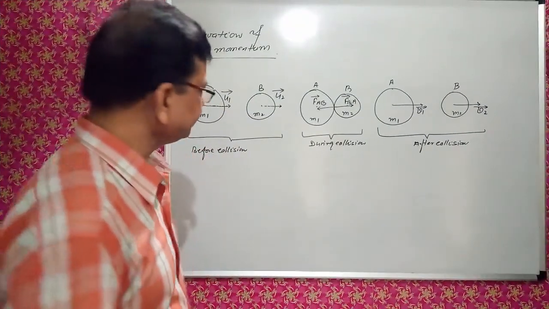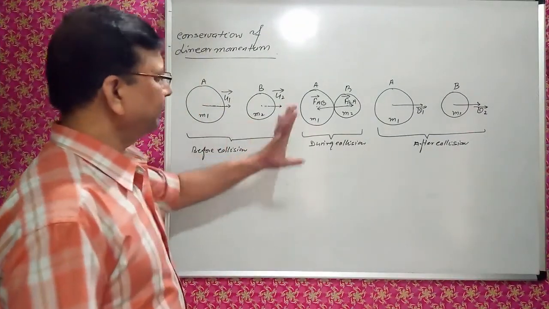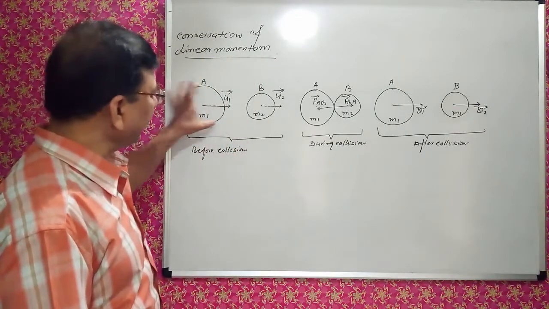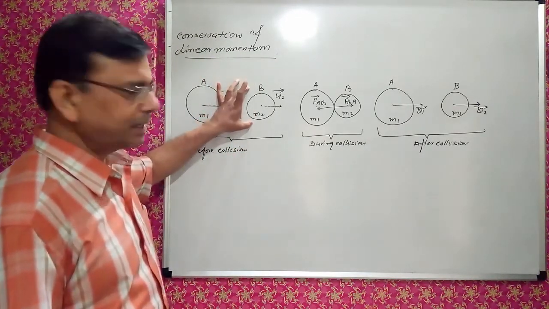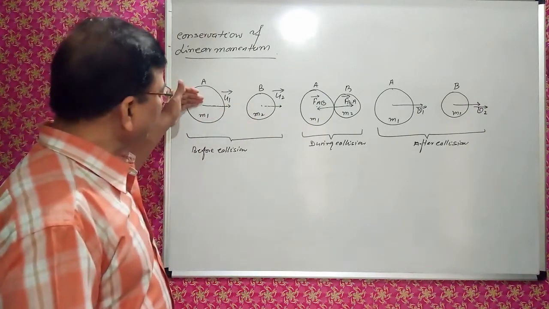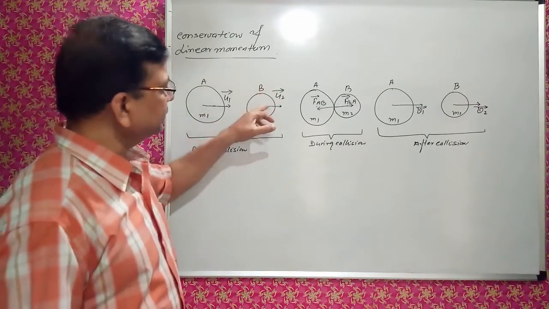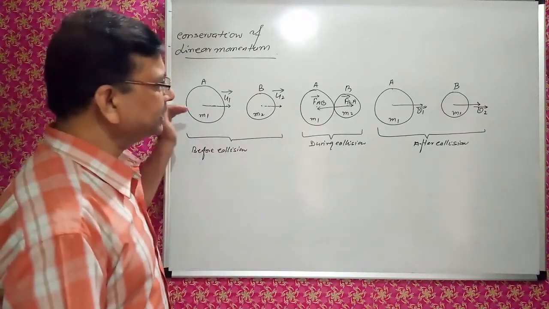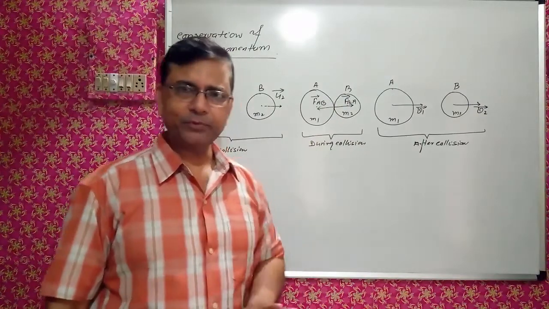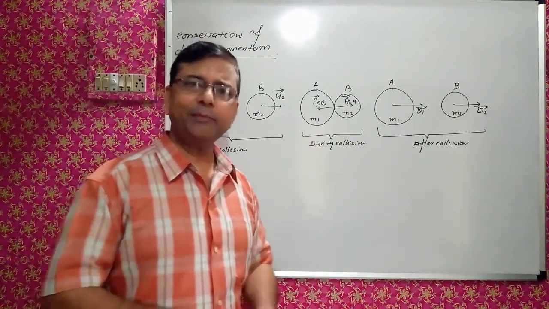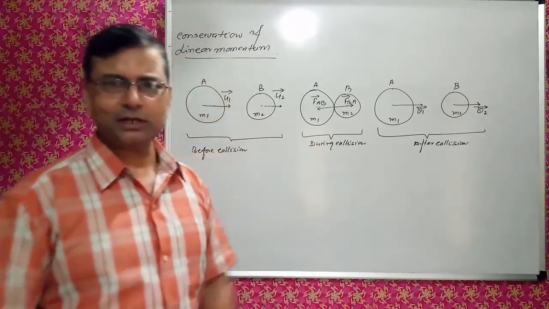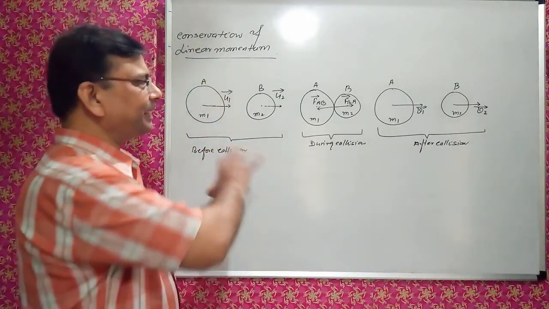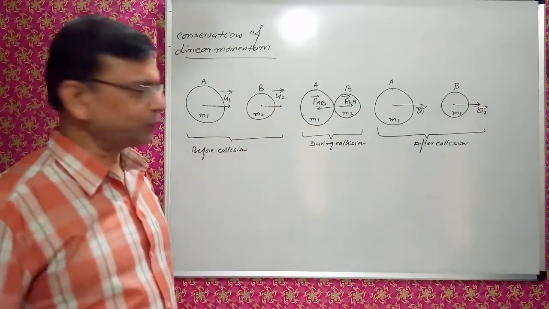See, I have considered the linear motion, the simplest one. With this I will prove it, but this is applicable for all kinds of motion. Conservation of momentum is true for all kinds of motion, but I have taken the simplest example so that things will be clear to you.